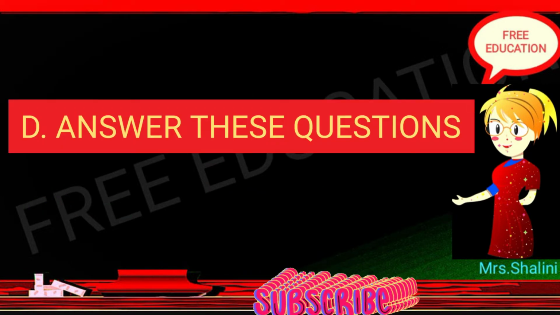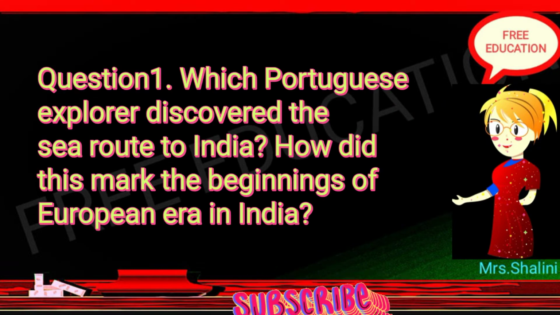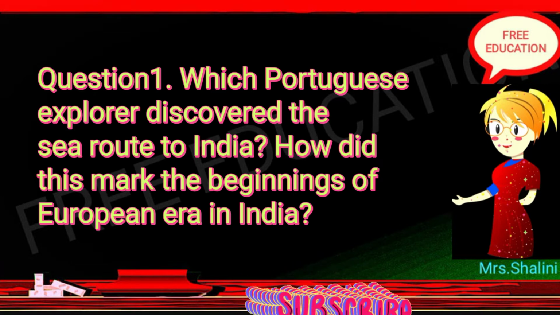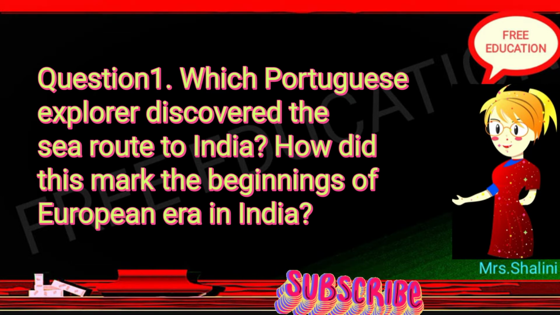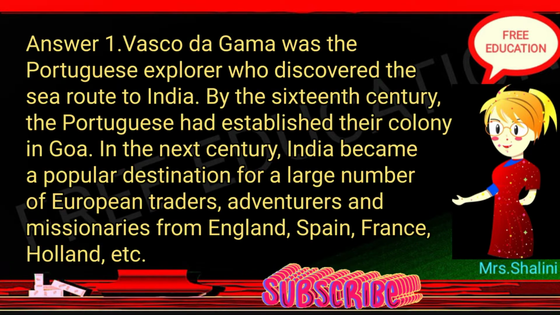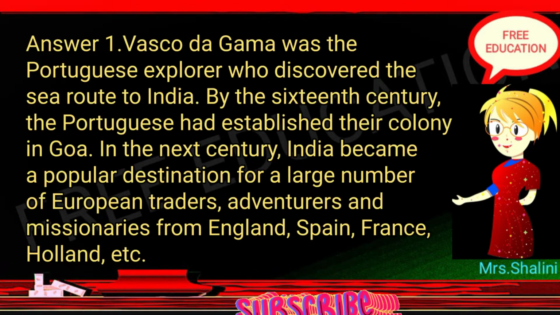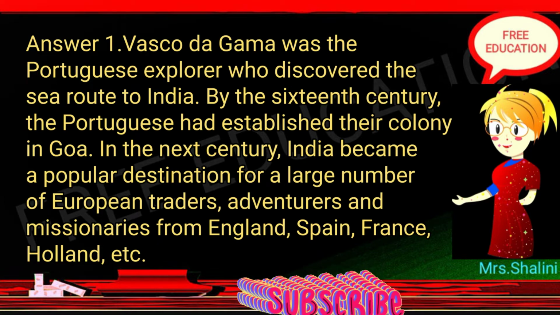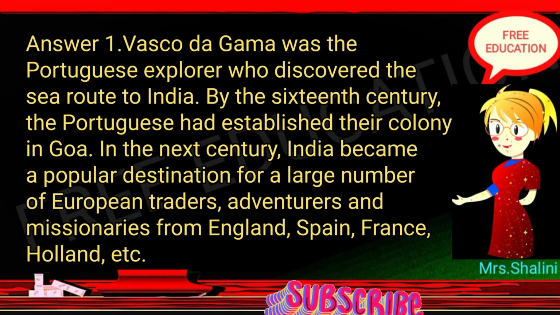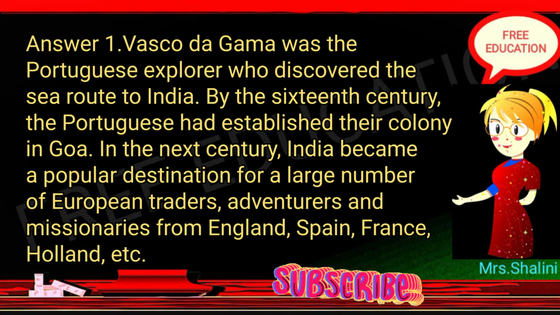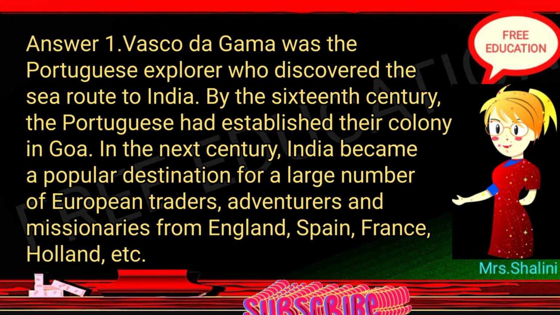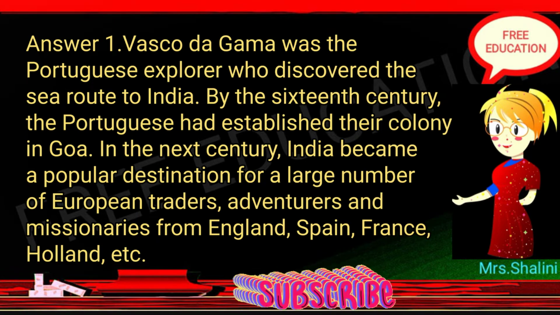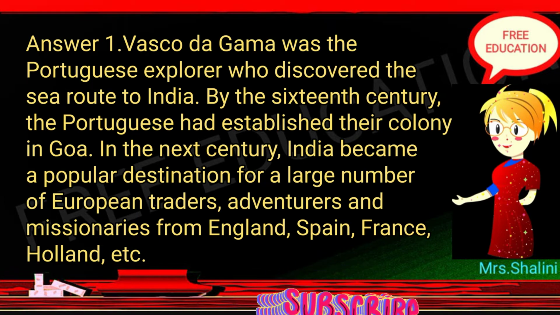D. Answer these questions. Question 1. Which Portuguese explorer discovered the sea route to India? How did this mark the beginnings of the European era in India? Answer 1. Vasco da Gama was the Portuguese explorer who discovered the sea route to India. By the 16th century, the Portuguese had established their colony in Goa. In the next century, India became a popular destination for a large number of European traders, adventurers and missionaries from England, Spain, France, Holland, etc.